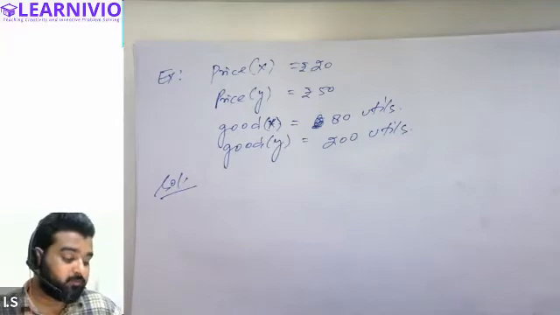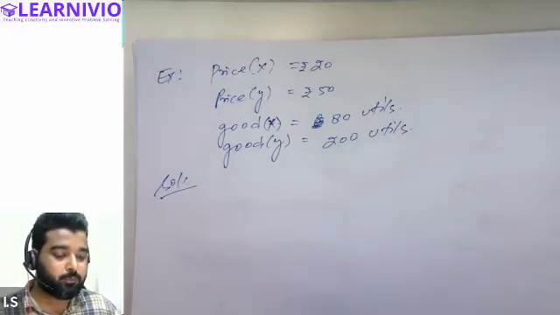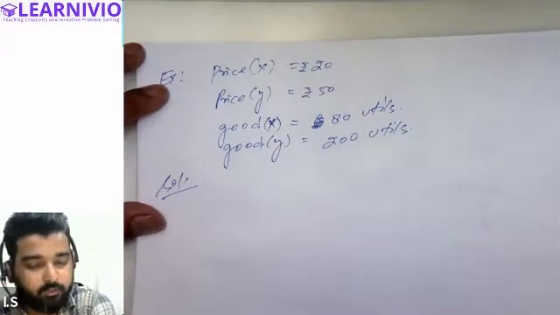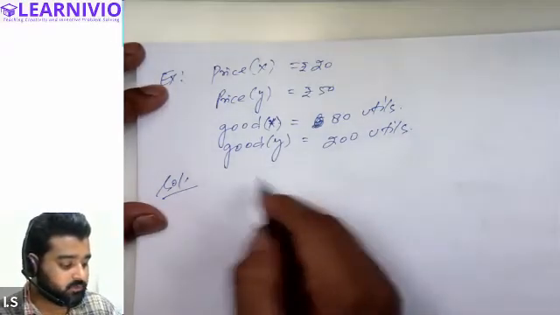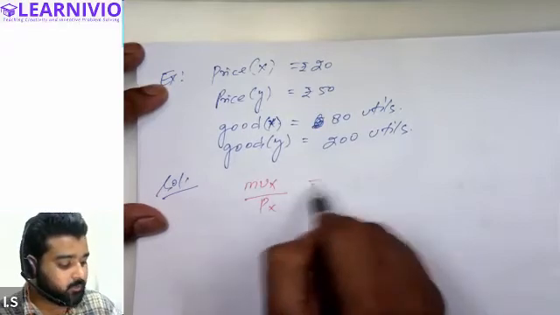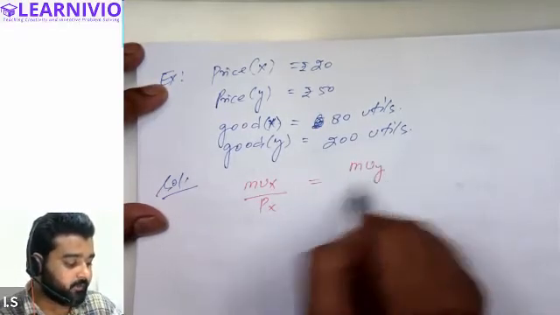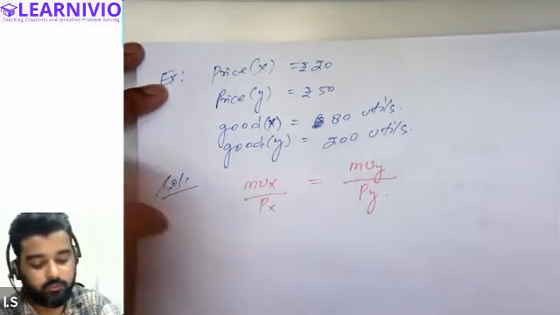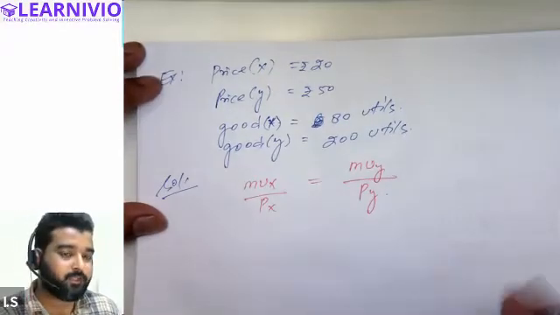So prices of both the commodities are given, utility of both the commodities are given. So in order to prove consumer equilibrium, you just have to ensure that MUX upon PX equals MUY upon PY. If both the sides are equal, then you will say that the consumer is in equilibrium.